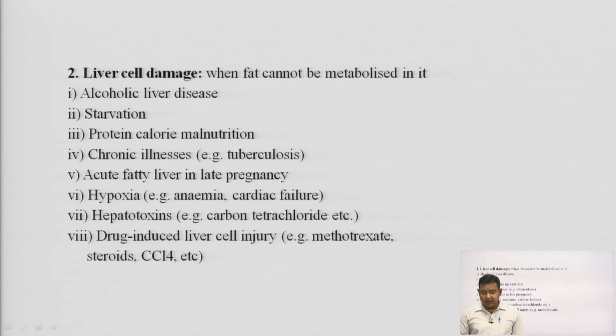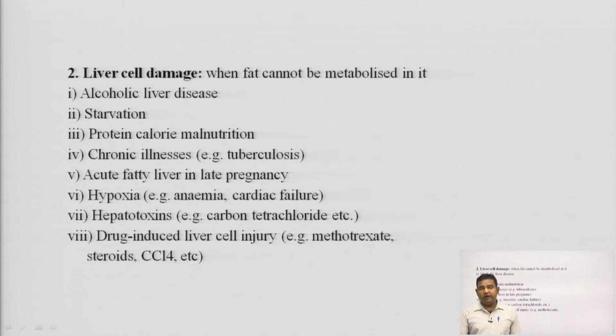Alcoholic liver disease, starvation, protein calorie malnutrition, chronic illness like tuberculosis, acute fatty liver in late pregnancy, meaning in the last trimester of pregnancy, hypoxia, that is anemia, cardiac failure, hepatotoxins like carbon tetrachloride which kills the hepatocytes, the liver cells, and drug induced liver cell injury like methotrexate, steroid, CCl4, carbon tetrachloride.